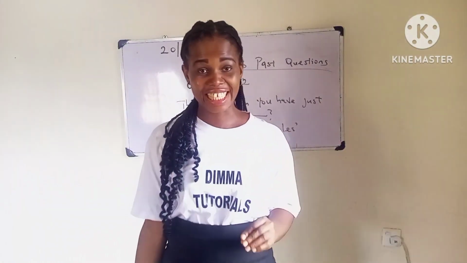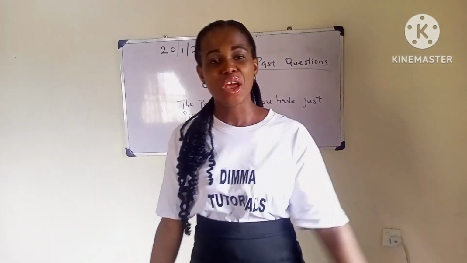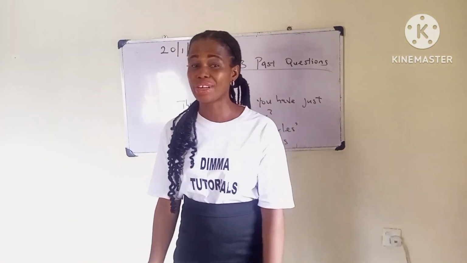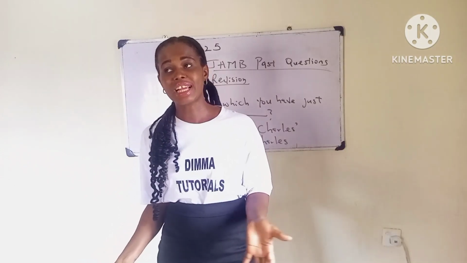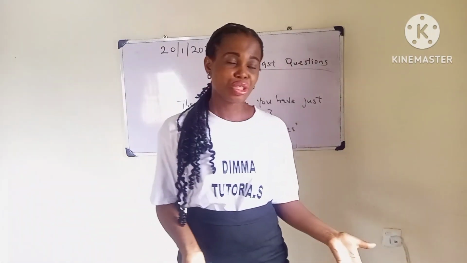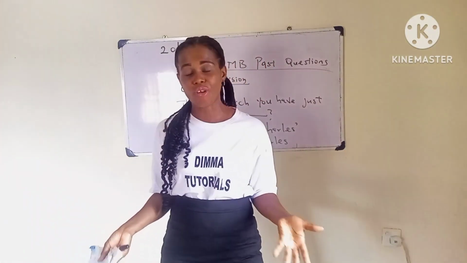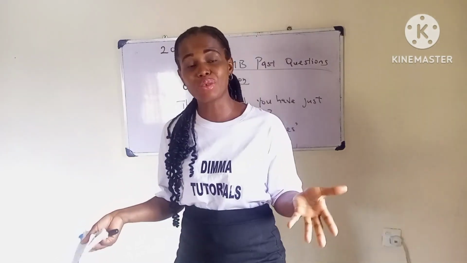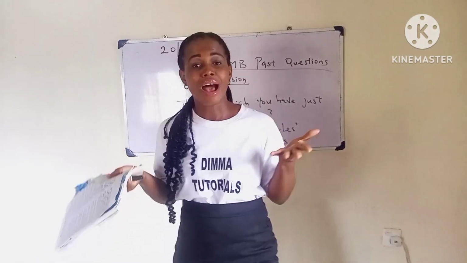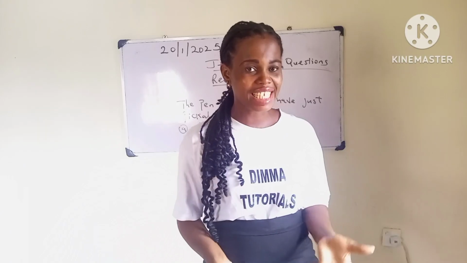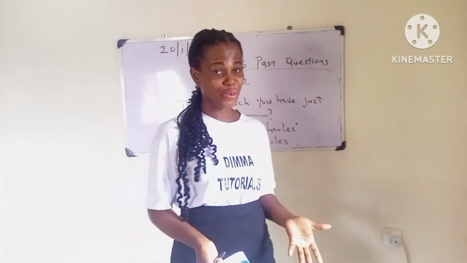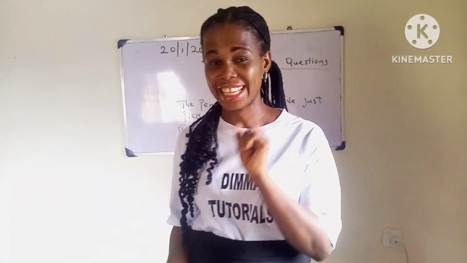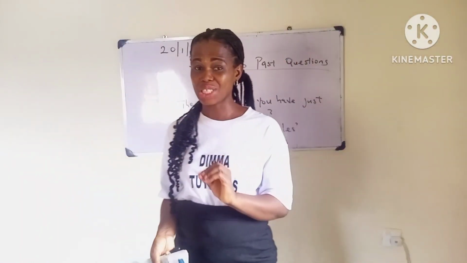Now the question is, how do you use the possessive apostrophe with nouns that already end with the letter S? Do you write apostrophe S, or should we leave out the S and just write the apostrophe? How do we use the possessive apostrophe in words that end with the letter S? Now this is very simple. We have a single noun, the name of a person that ends with the letter S.